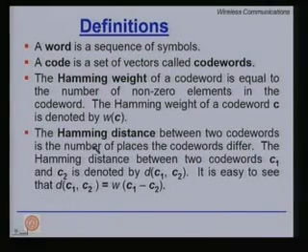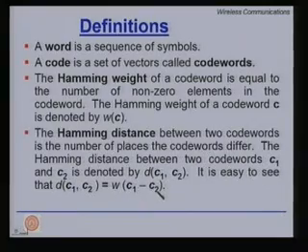The other term is Hamming distance. The Hamming distance between two code words is the number of places the code words differ. Again, the Hamming distance is a number. The Hamming distance between two code words C1 and C2 is denoted by distance(C1, C2). It is easy to see that the distance between C1 and C2 is equal to the weight of the code word